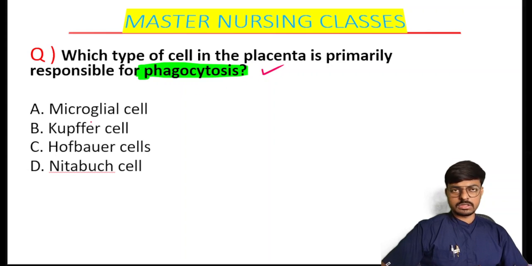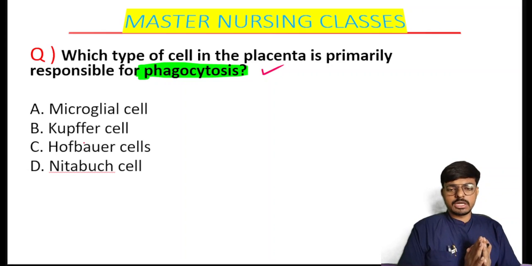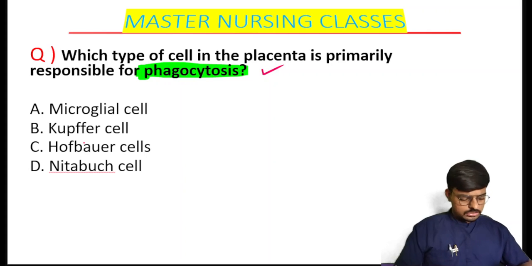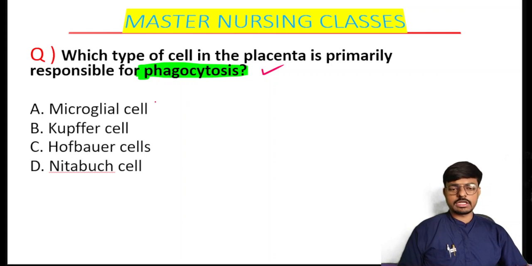The first option is microglial cells. Option B is the Kupffer cells. Option C is the Hofbauer cells. Option D is the Nitabuch cells. Which cell is responsible for phagocytosis in the placenta? What is phagocytosis?